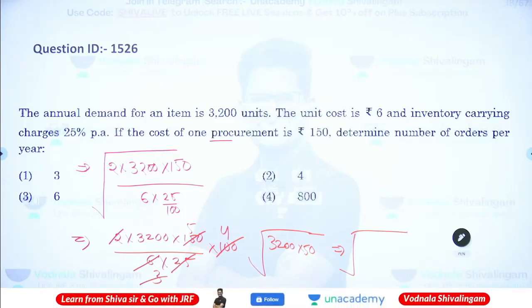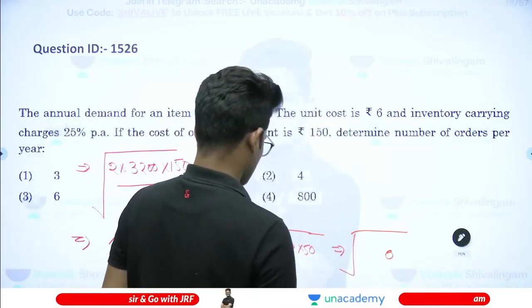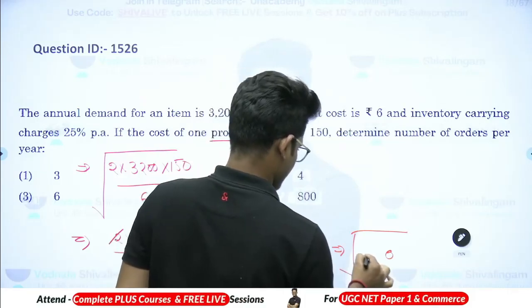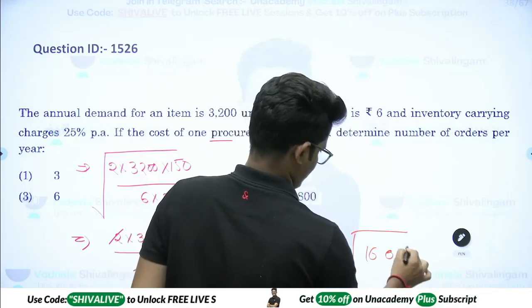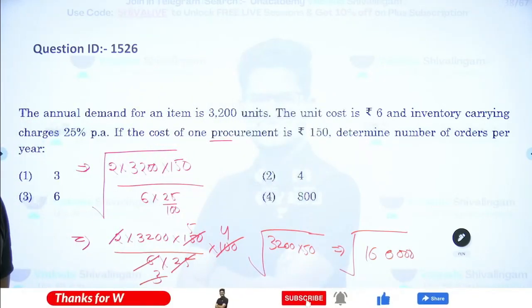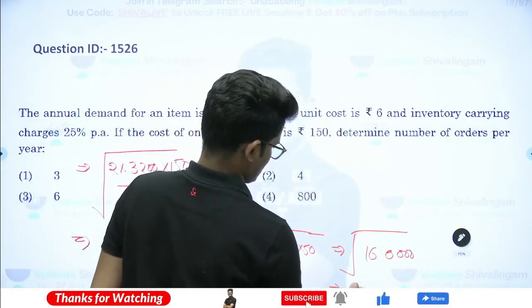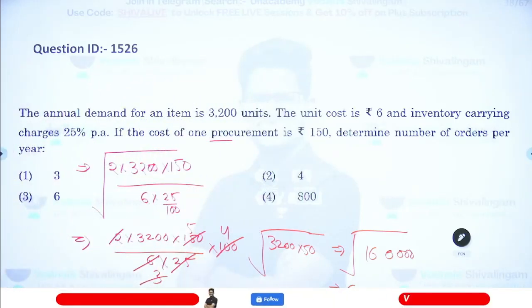32 into 5 is 160, so 1,60,000, and the square root is 400. Wait, 16,000 means how much will it be? 800, is it?